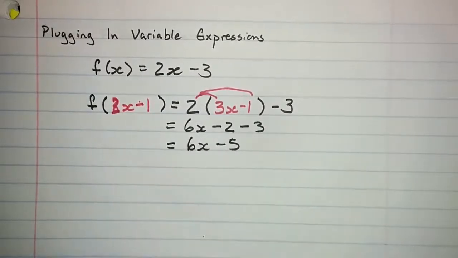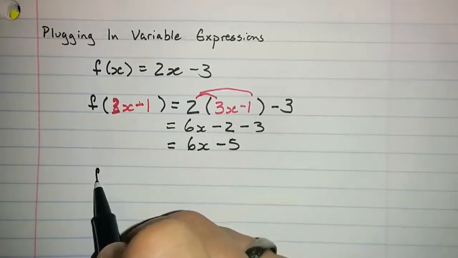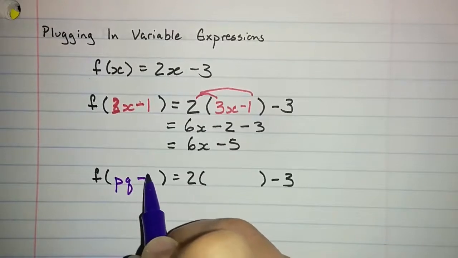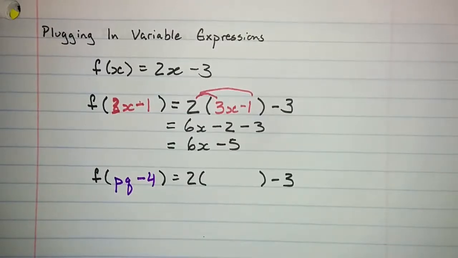It doesn't even need to be in terms of x. We could take f of pq minus 4. I don't know what p and q are. There's some new variables I just introduced for the sake of the exercise.